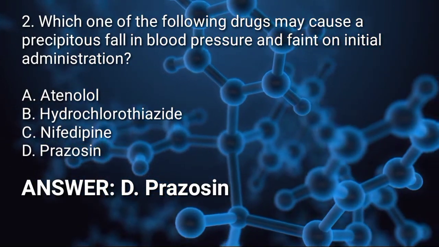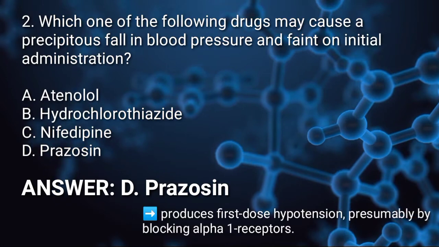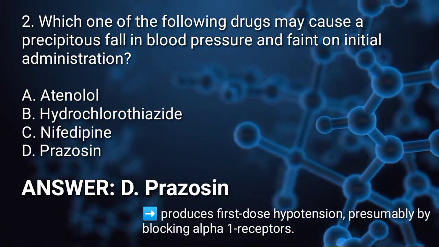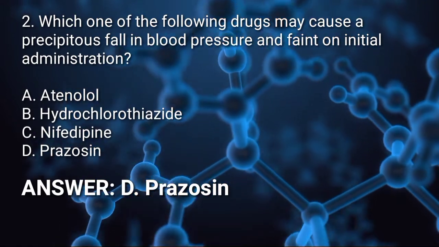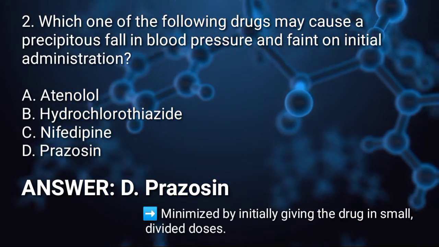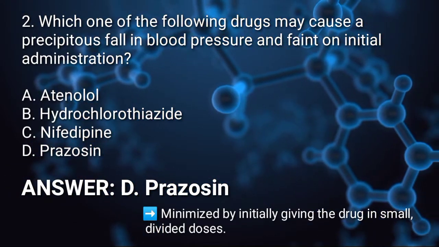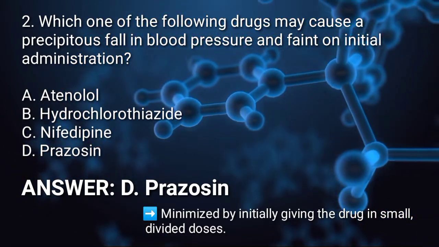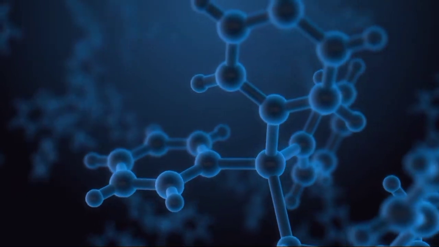Answer: D. Prazosin. Prazosin produces first-dose hypotension, presumably by blocking alpha-1 receptors. This effect is minimized by initially giving the drug in small divided doses. The other drugs on the list do not have this adverse effect.